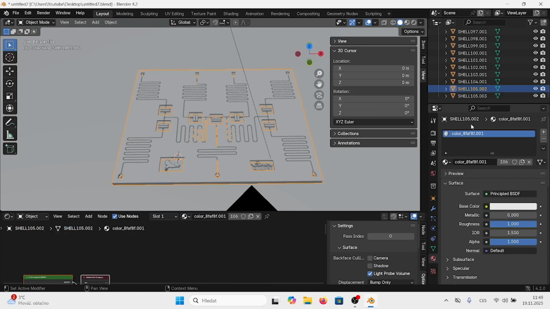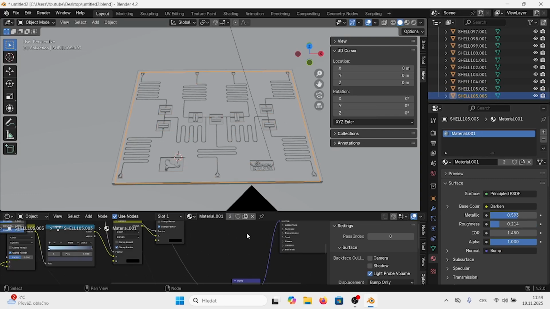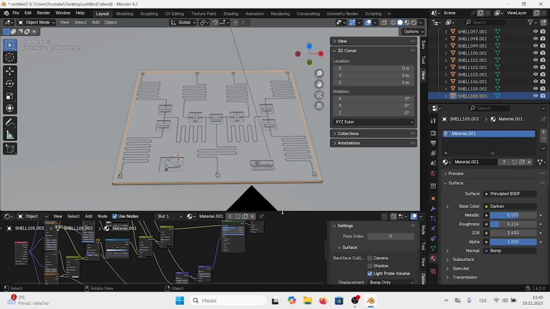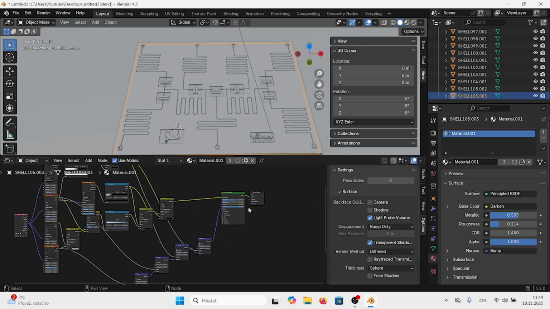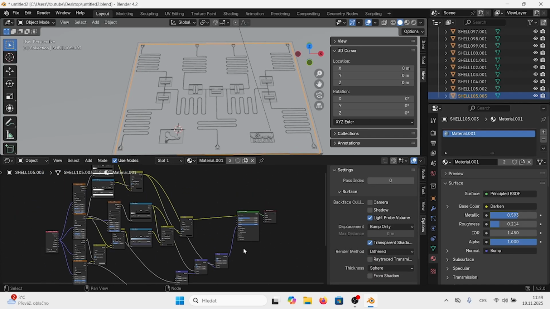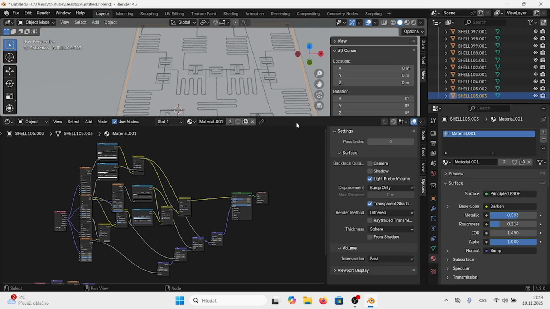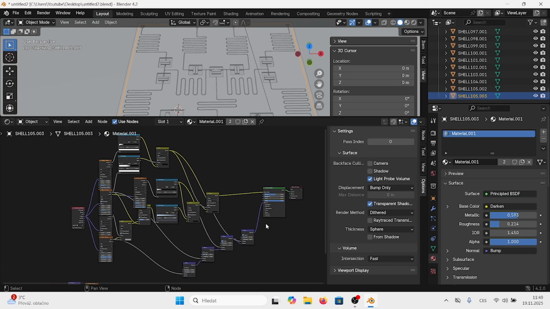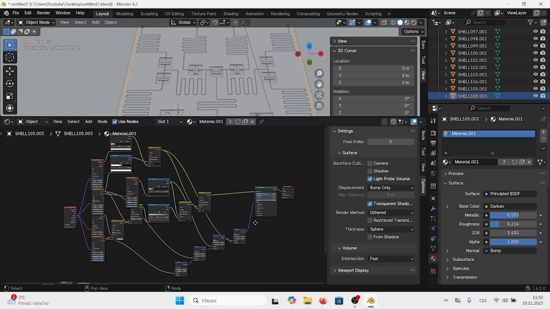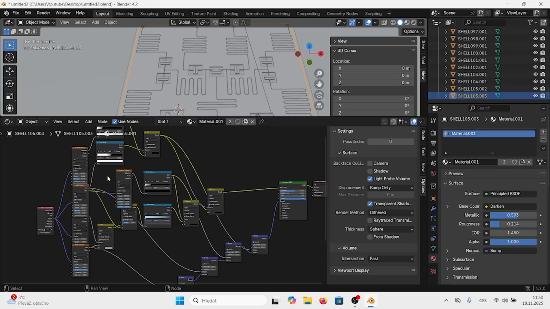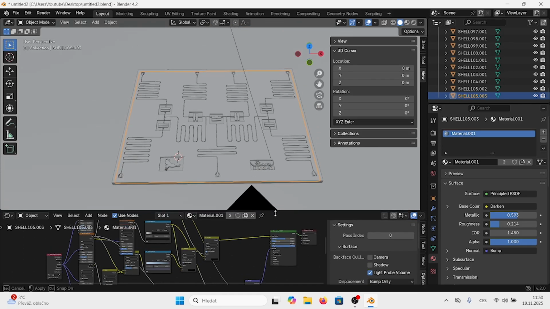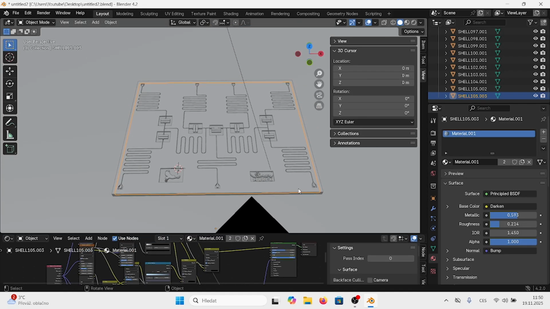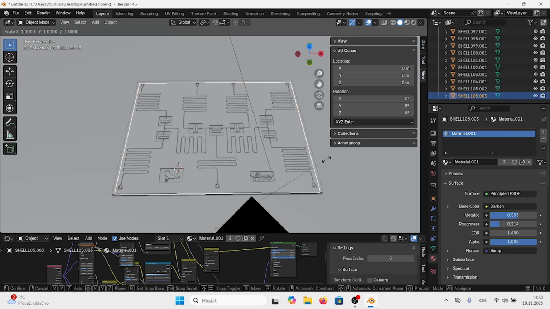So for the plane, we defined our material as material 0, 0, 0, 1, and here is our definition for our gravelish kind of material for the etched layer. So here's the definition. There are some nodes. You can look up the tutorials on different channels.